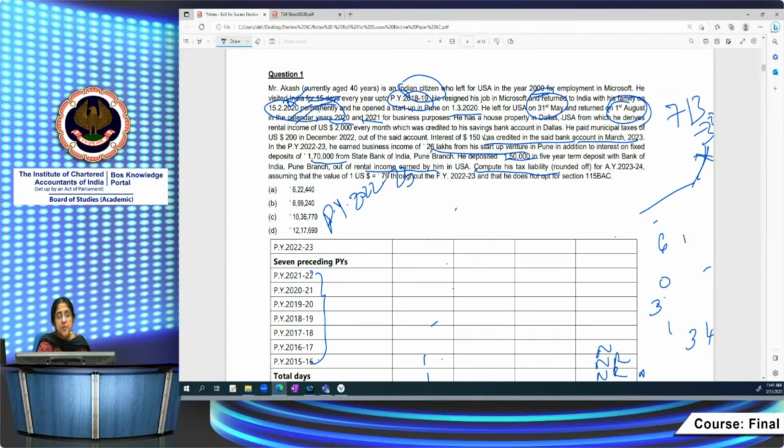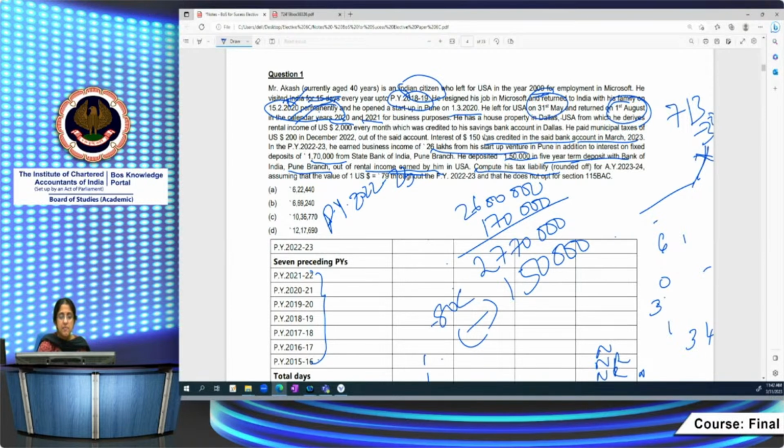He earned a business income of 26 lakhs from his startup venture in Pune. Yes, that is taxable because it's Indian income. In addition, interest on deposits of 1,70,000 with State Bank of India. So these two are his income, 27,70,000 Indian income. The deposit in a 5-year term deposit with Bank of India out of rental income earned by him doesn't matter. It's not necessary that you have to do it out of your Indian income. So that deduction you can claim, 1,50,000 for PPF under 80C. So this will give you 26,20,000, the total income of Akash.